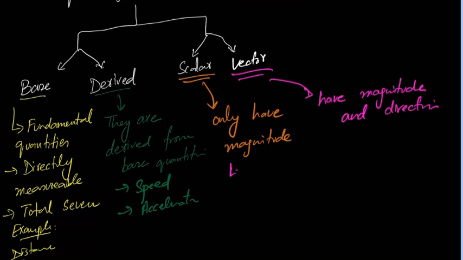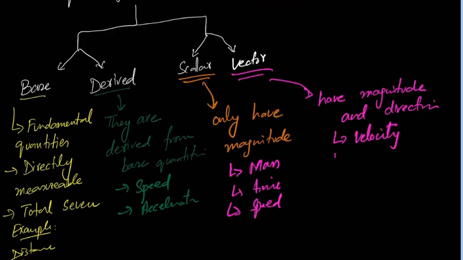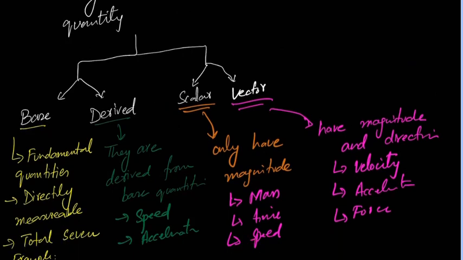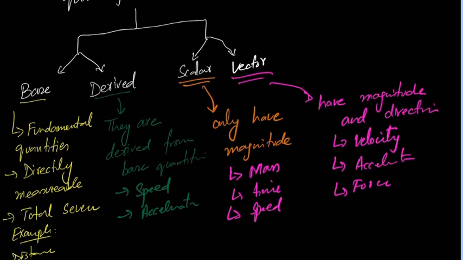Okay, for scalar, the examples are mass, time, distance, speed, etc. When we talk about vectors, the examples are velocity, then there is acceleration, then there is force. These things have direction with them. Okay, so what do you call these? You call them vectors. Okay, so this is the introduction to physical quantities. These are the categories you study in it. Good to go till now.